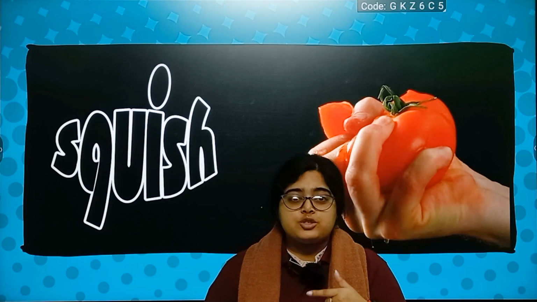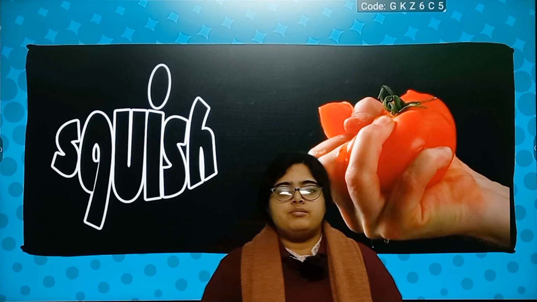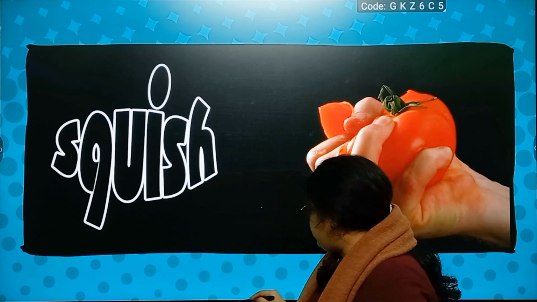Now, have you tried squishing something? When you squish, especially a tomato, it makes a gurgling sound, right? That squishing sound, like squish, it will make a squish sound. If you press it too hard and it gets crumpled all the way, then that sound is known as squish, right? Now, for example, there is another word which we know as